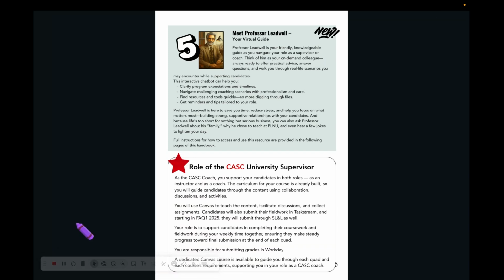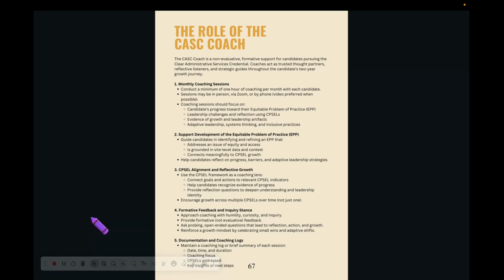Let's switch now to page 5, which is the summary of the role of the CASC supervisor, and more specifically, the name as coach. As a coach for the CASC program, you are serving as not only an instructor, but also a coach. You're doing both at the same time. The curriculum is built to guide you and candidates through all the collaboration, the discussions, and activities that will be required for each course. You will use Canvas to teach those courses, those 8 courses, 4 in year 1 and 4 in year 2.